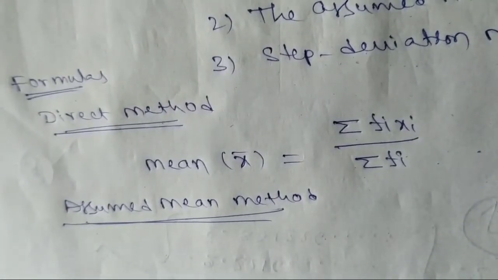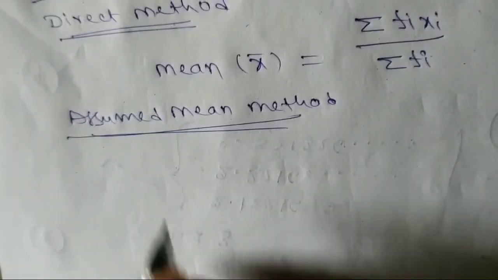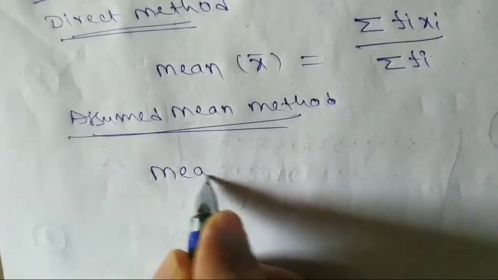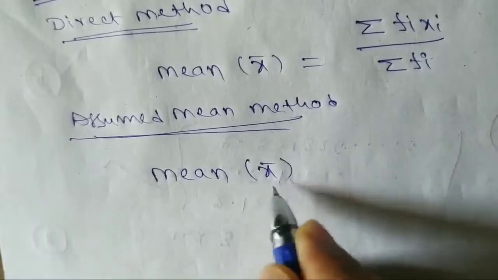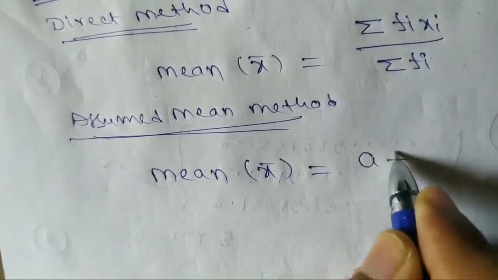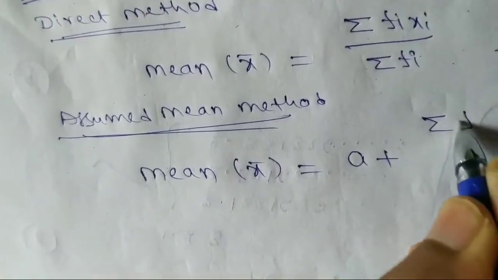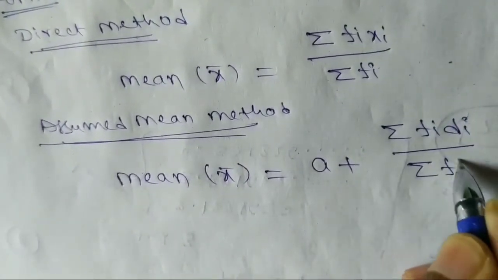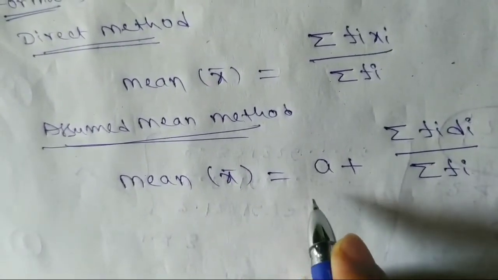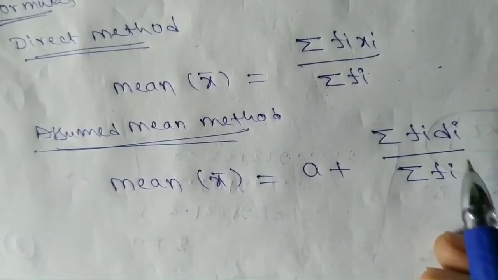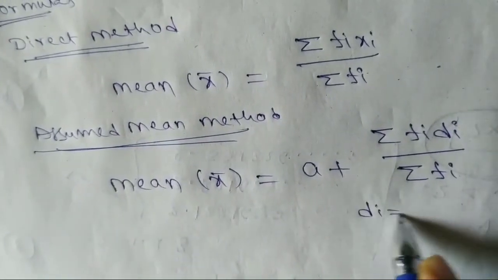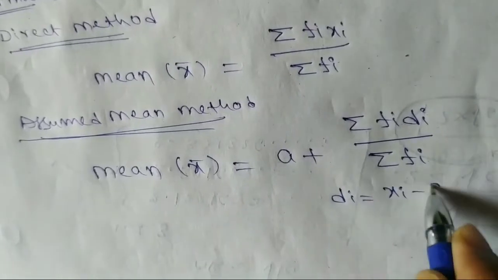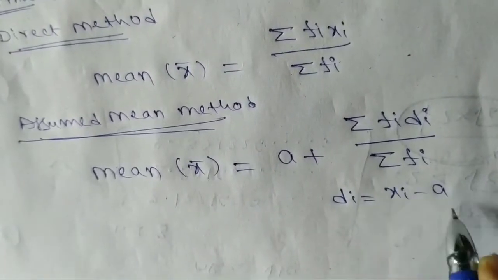Okay, for the assumed mean method, we have the formula: mean x bar is equal to a plus sigma fi di by sigma fi. Here a is for assumed mean, and di is for deviation. Di is equal to xi minus a. Xi means mid value, and a is the assumed mean.